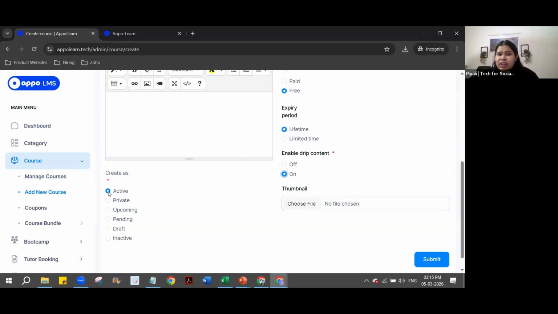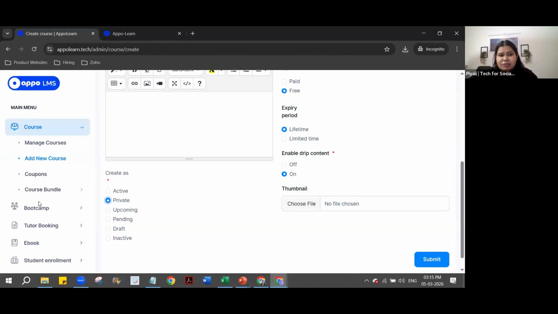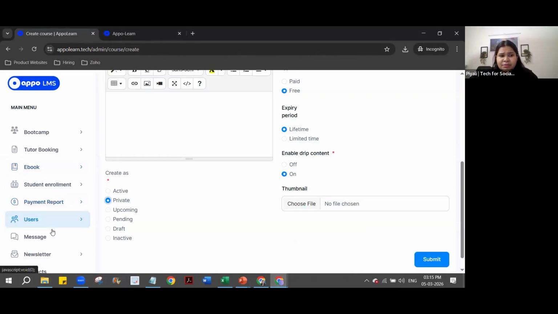And then we also have an option to keep it active or private. I'll tell you what active and private does. So if you have a program where only 100 people maybe are selected beneficiaries and they are supposed to take it, you will make it private so that no random person can take this. You will make it private and then we'll go to student enrollment.